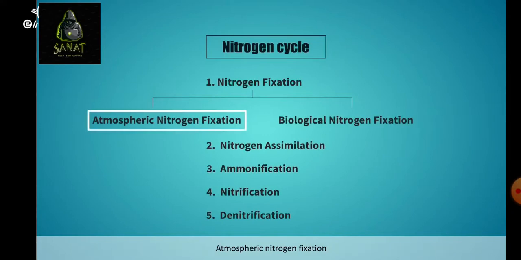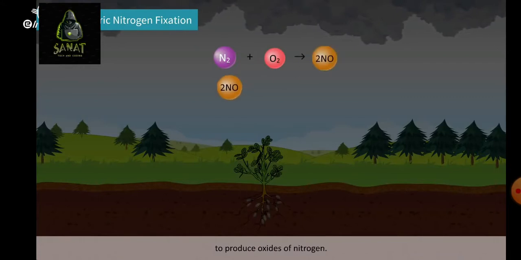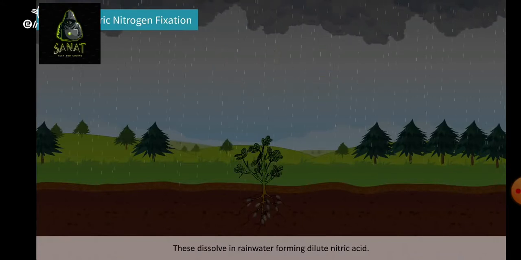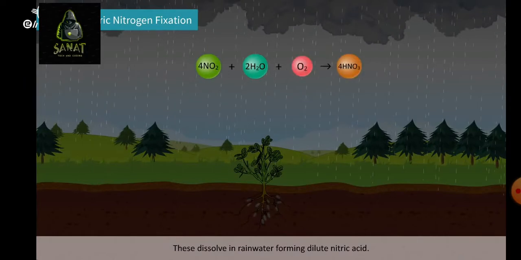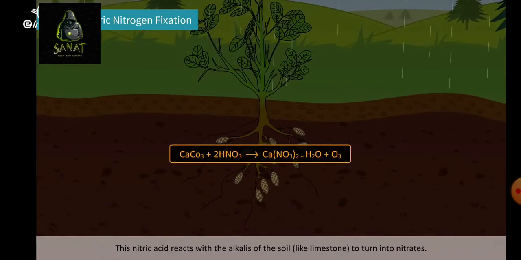Atmospheric nitrogen fixation. Lightning causes high temperatures, which results in a reaction between nitrogen and oxygen present in air to produce oxides of nitrogen. These dissolve in rainwater, forming dilute nitric acid. This nitric acid reacts with the alkalis of the soil, like limestone, to turn into nitrates.